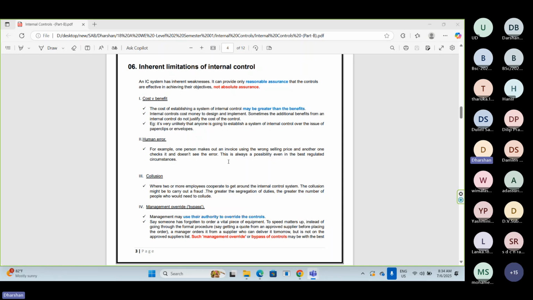Now let's assume that the company has only 8 processes, and they have implemented strong controls in those 8 processes. Now you have been asked to provide absolute assurance, which means you have to say that the company has implemented strong internal control and its effectiveness is 100% correct.